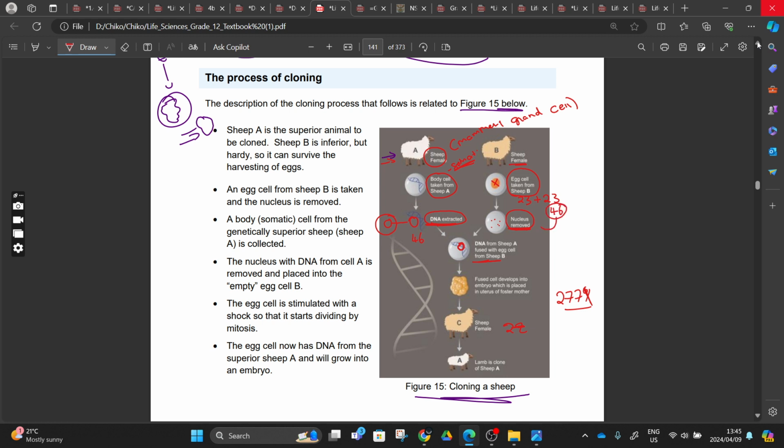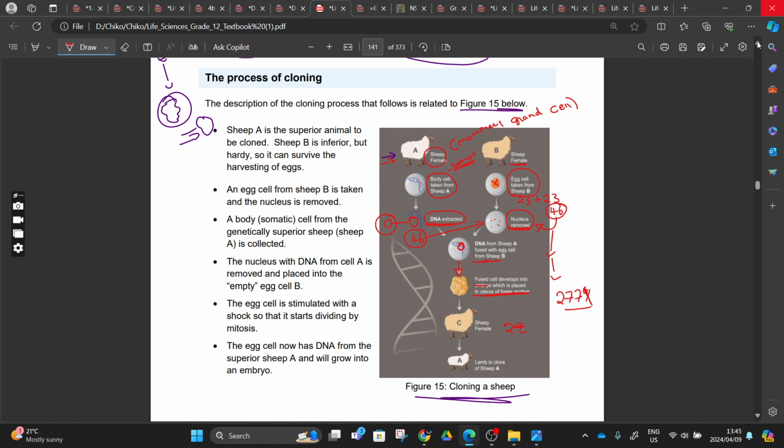These 46 chromosomes are the chromosomes that are going to function, or send a message to this cell here to undergo mitosis to form a morula and become a blastocyst. But no. Because we only need 46 chromosomes here, we can just go and take these 46 chromosomes and add them here. Because this cell now is having 46 chromosomes, it means that this cell here can now undergo mitosis. Maybe it can undergo mitosis, but is it going to form something called a blastocyst, or to form an embryo? Maybe or maybe not, but this is what is happening.